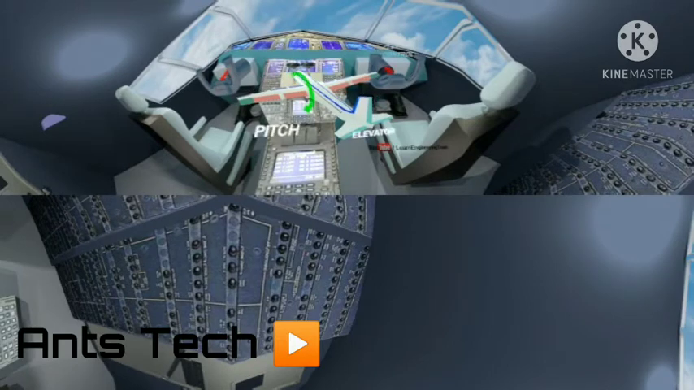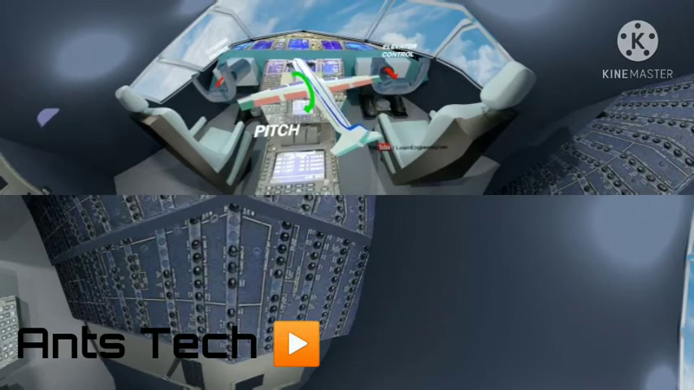To pitch the airplane, elevators on the tail are controlled. By moving the control wheel forward, the elevators go up and the airplane nose goes up.